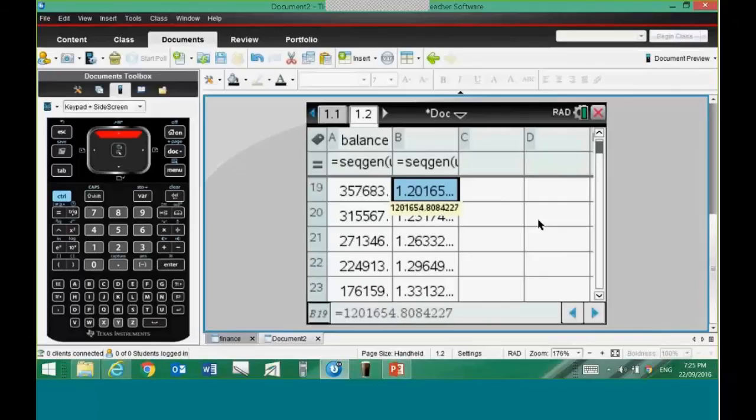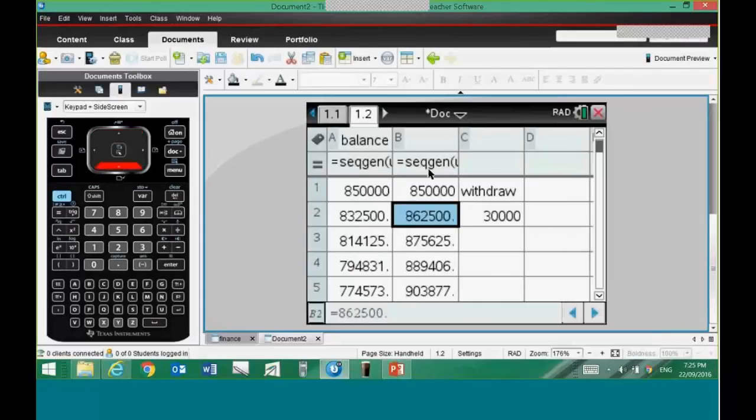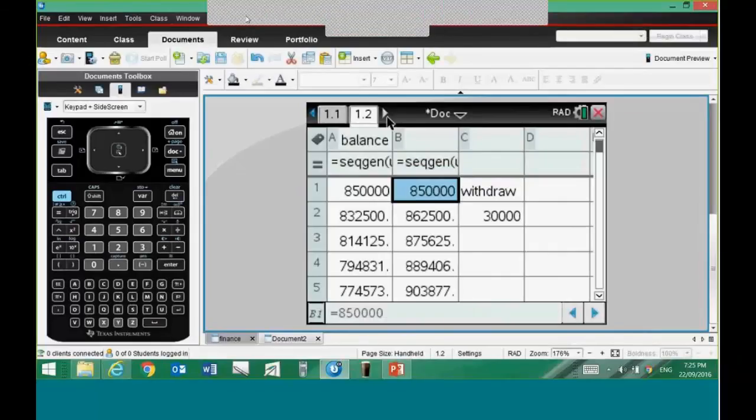What have I done? It's going up. I've done something crazy with my sequence, haven't I? By 1.05 minus C2. I'm just going to have a quick look at what's going on here.